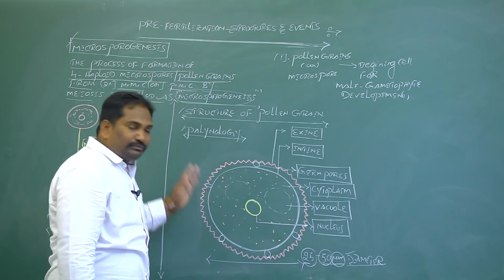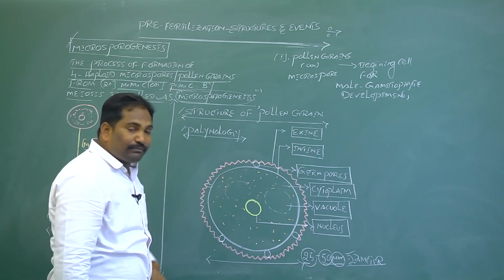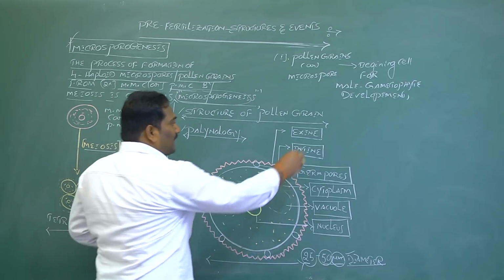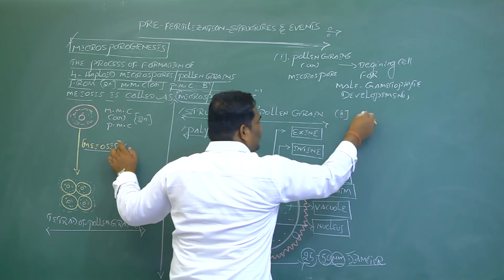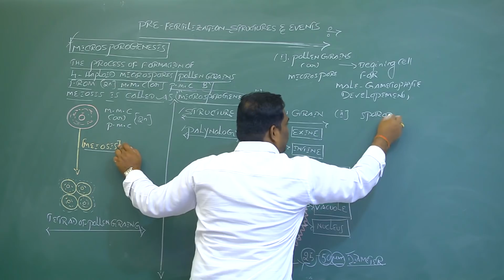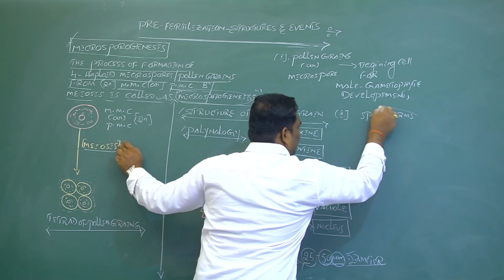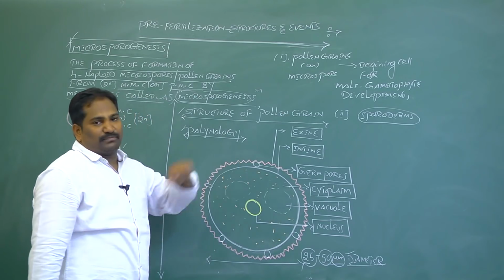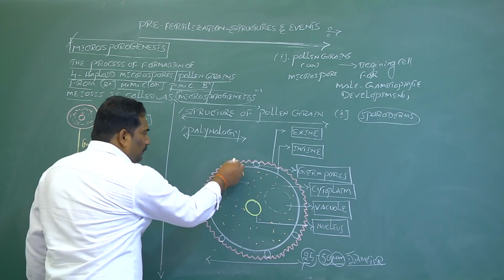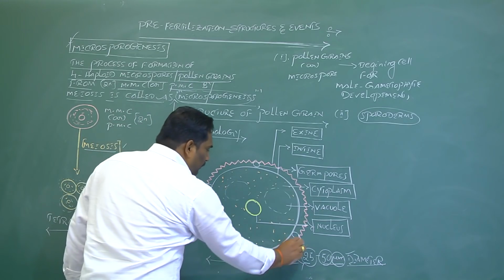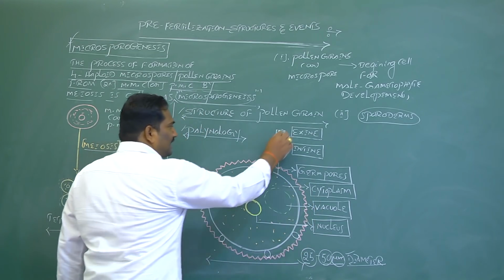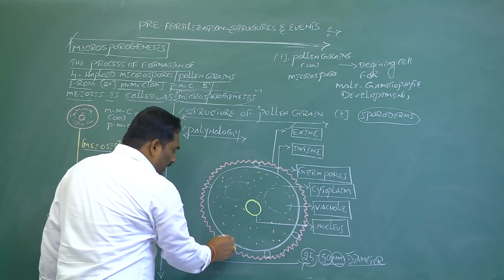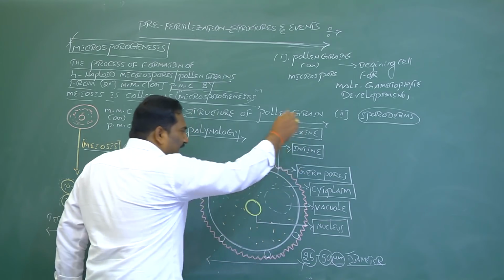Each pollen grain is surrounded by 2 unit membranes. These are called sporoderms. The outer sporoderm, or outer pollen grain wall layer, is called exine. The inner pollen grain wall layer is called intine.